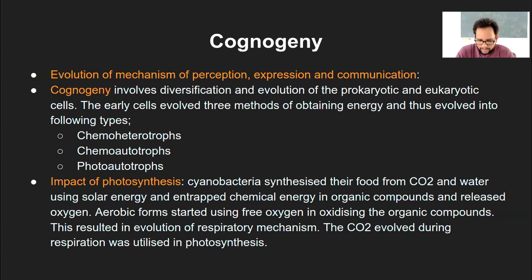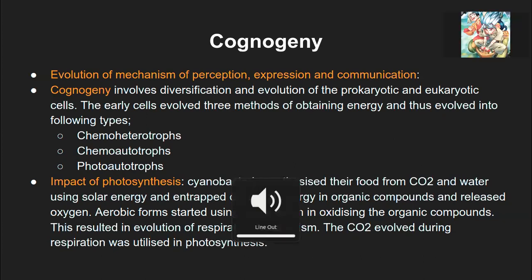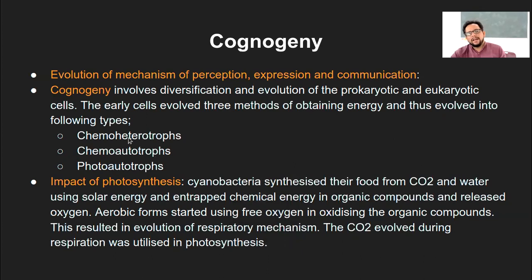What's the difference between chemoautotrophs and chemoheterotrophs? Both of them take chemicals and form energy, right? Yes, but what we eat is more of a chemoheterotroph, right? We take food from outside, from plants or animals, and use that chemical energy to break bonds through respiration and get energy.